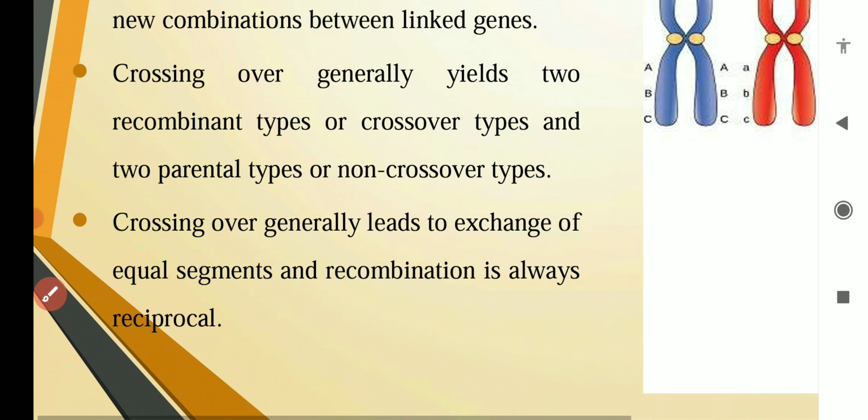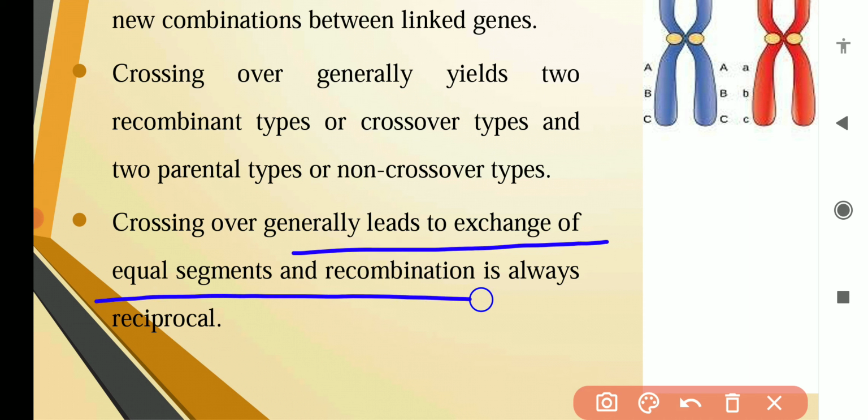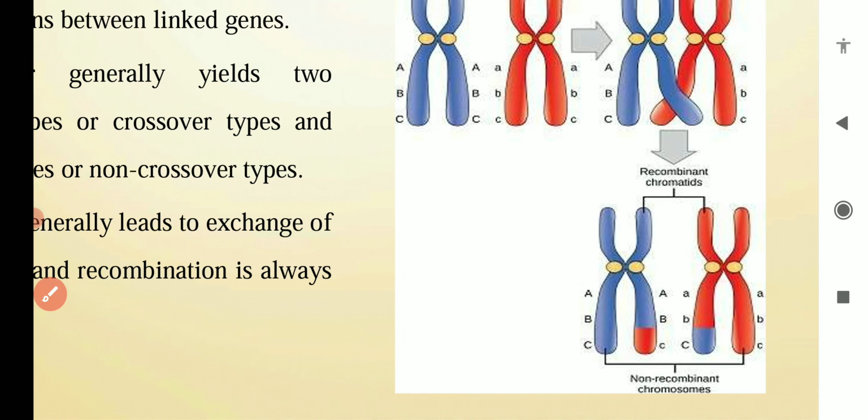And the fourth characteristic is crossing over generally leads to exchange of equal segments and recombination is always reciprocal. So here we have already seen that the same length of segment from each chromosome will be exchanged between the homologous chromosomes.